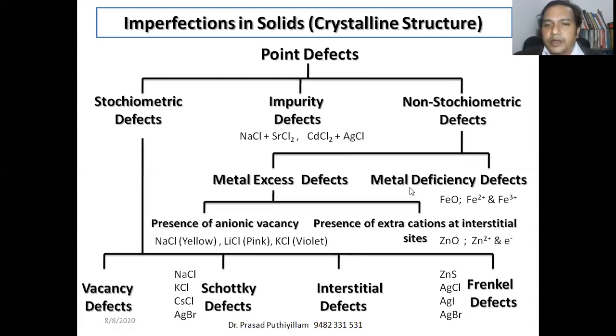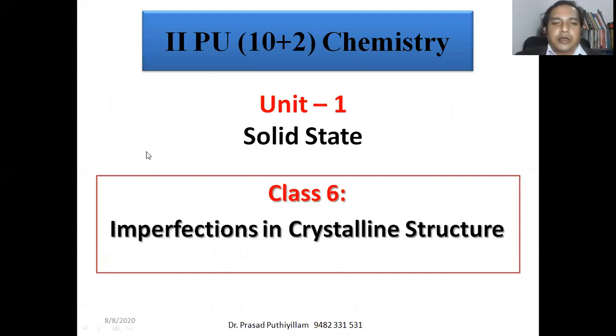Okay, now the last point, that is metal deficiency defect. It is shown by FeO, in which a few Fe2+ are missing. Therefore, to neutralize the charge, Fe3+ will be formed. The nearby iron 2+ will be converted into the iron 3+ state. Okay, that is the class for class number 6, imperfections in crystalline structures.